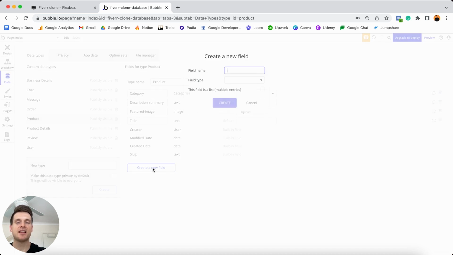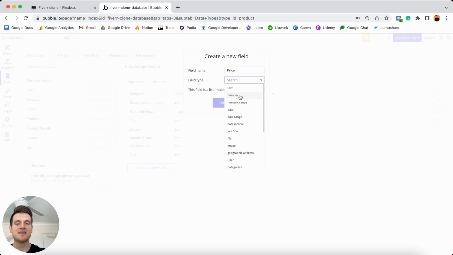I'd also then like to create a data field known as the price. So this is how much the freelancer is going to be charging for that service. Now this field here is in fact going to be a number. And the benefit to selecting a number is that it actually allows you to perform calculations. And the other main benefit is that with numbers, you can actually format those as currencies, which is going to be perfect for our price field. So I'm going to choose to create this.